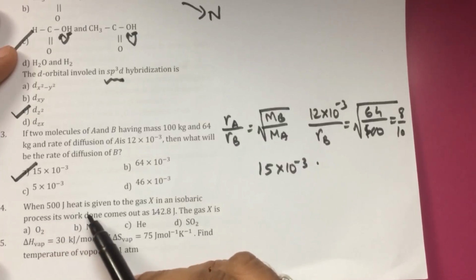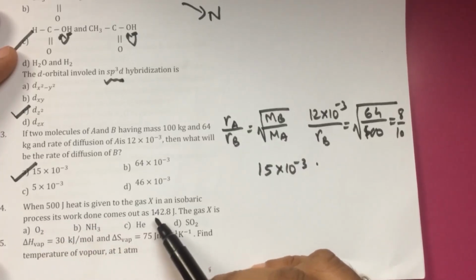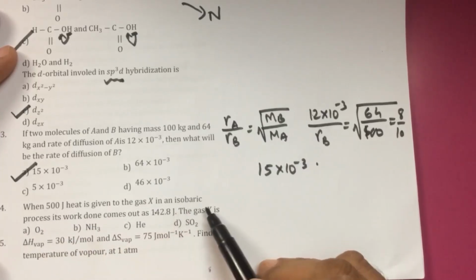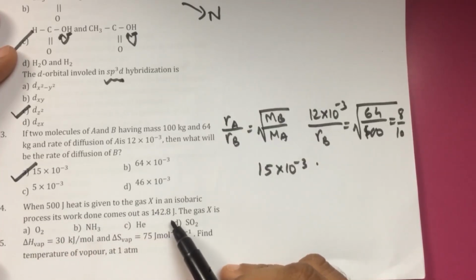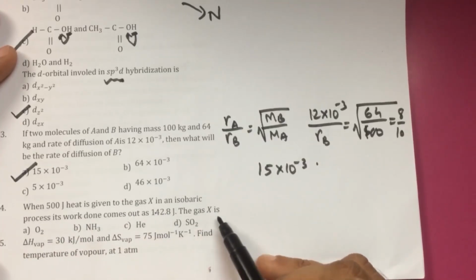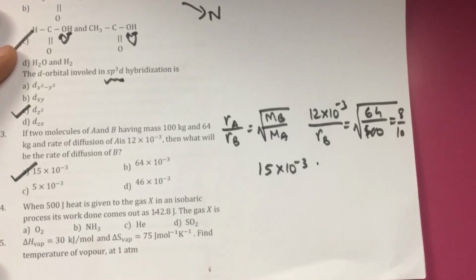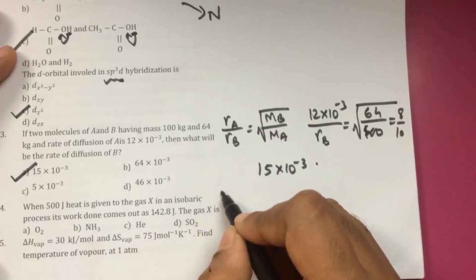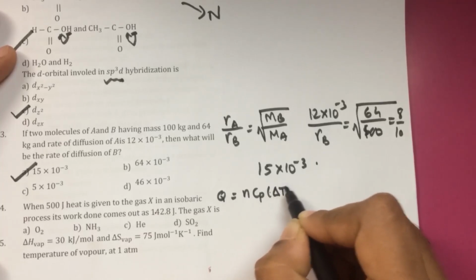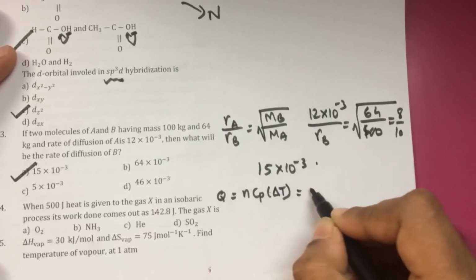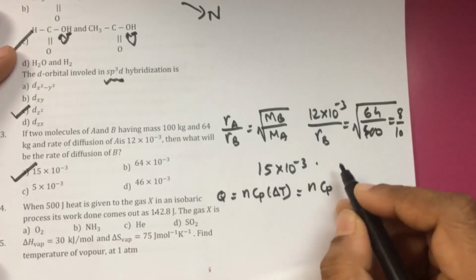When 500 joules of heat is given to the gas X in an isobaric process, the work done comes out to be 142.8 joules. What is the gas X? We have the formula Q is equal to n Cp into delta T, that is n into Cp.